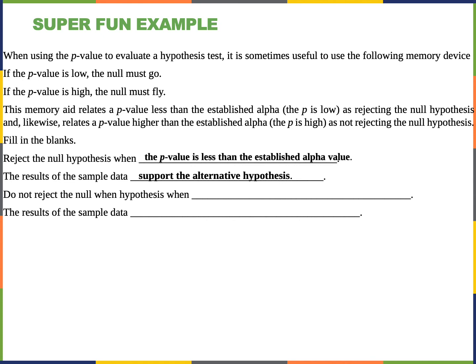All right, so when do we fail to reject the null? When the p-value is greater than the established alpha value, greater than or equal to, right? And that means that the results of the data do not support the alternative hypothesis.